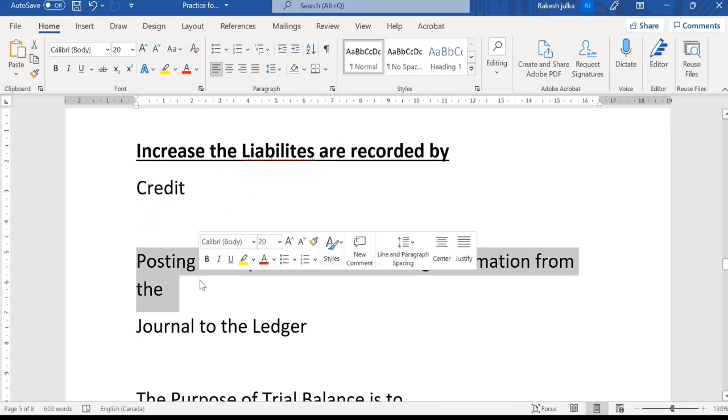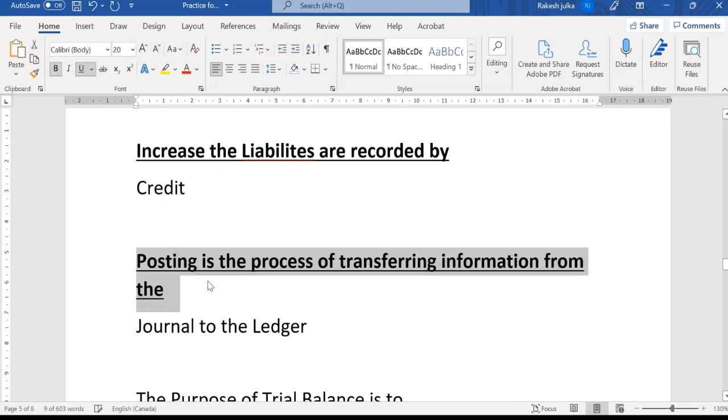If we talk about posting here, posting is the process of transferring information from the journal to ledgers. So this is known as posting from the journal to ledger. Journal is the first step after recognition of the transaction.